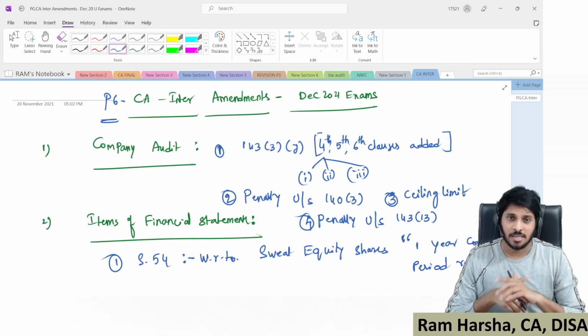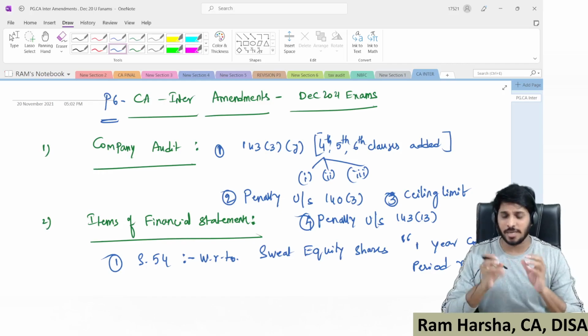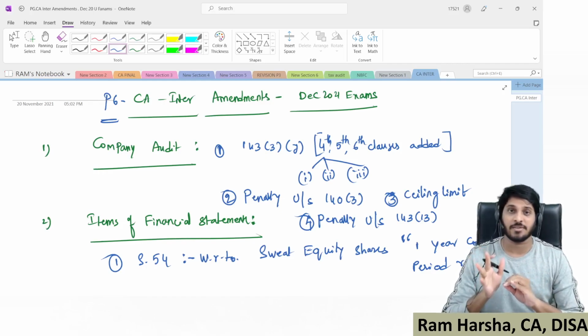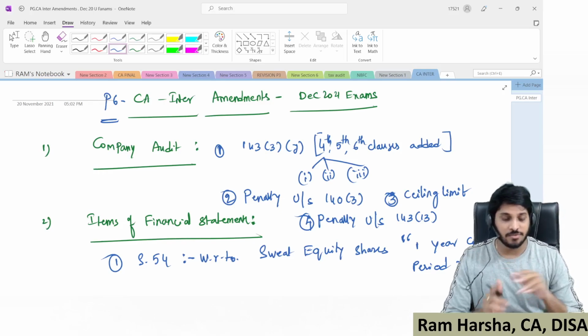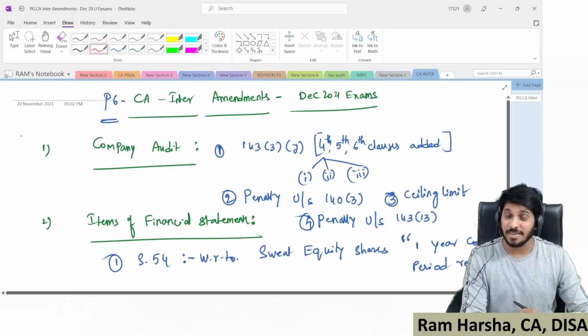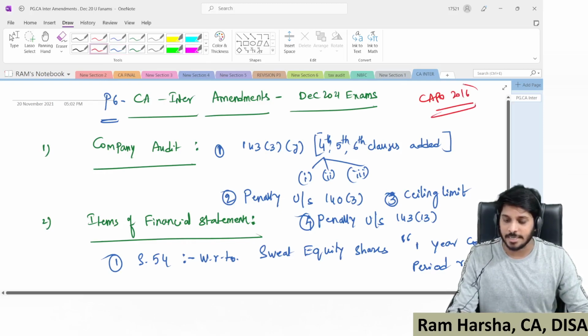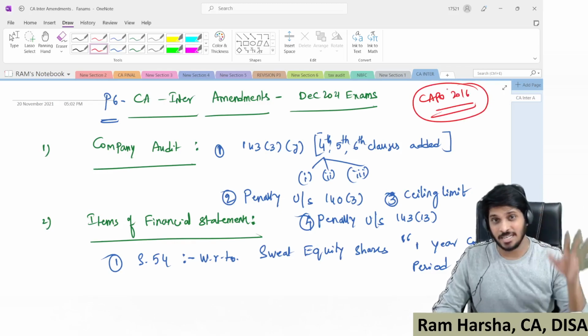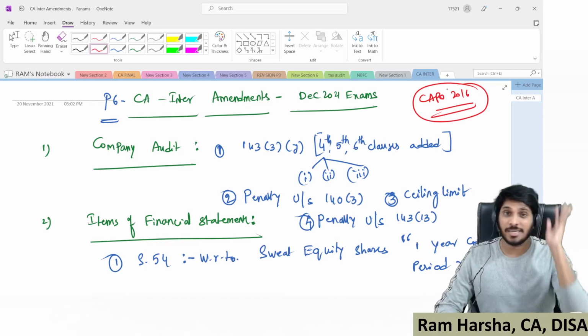And in fact, the institute very recently released the additional amendments that are applicable for December 2021 exams. And first and foremost, for December exams, CARO 2016 is what is applicable. CARO 2020 is not applicable. Maybe in the ICAI study material, CARO 2020 is given.